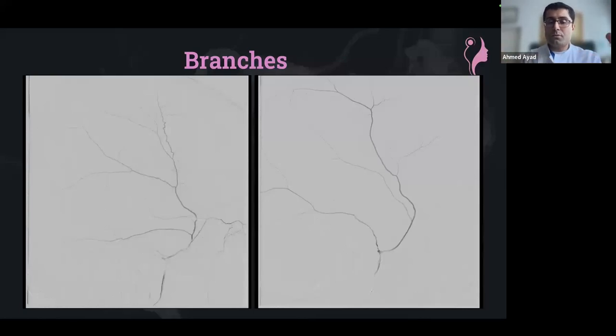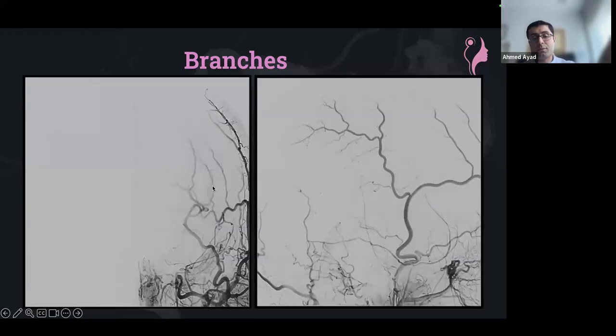Generally speaking, we're talking usually about the frontal branch and the parietal branch, but it's rare to see two separate branches like described in the books, like the frontal one here and the parietal one here. Usually you have one trunk doing the frontal and parietal branch, and the other one is going to be the petrosquamosal branch. And in another patient, you have a typical frontal branch and a typical parietal branch. And these are the main two branches, the biggest primary branches.